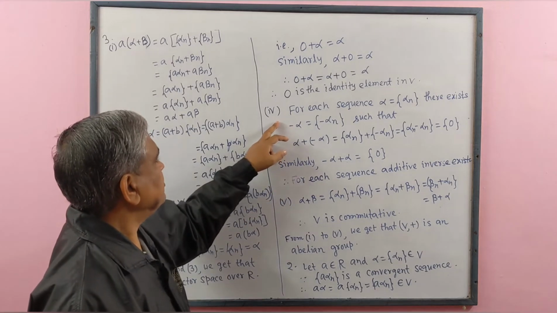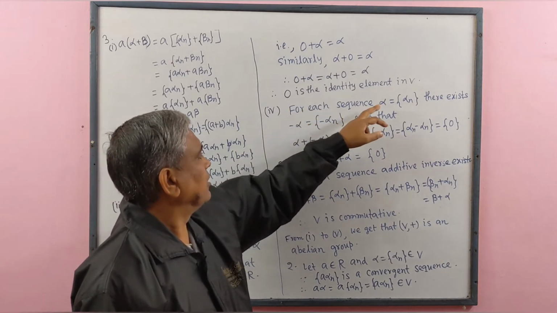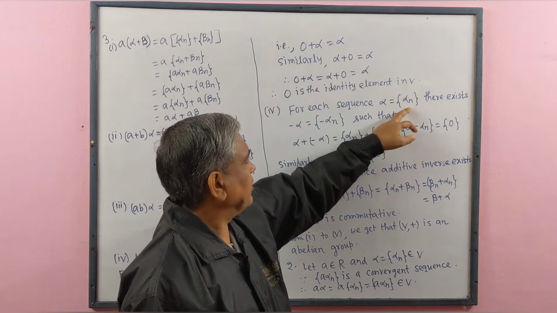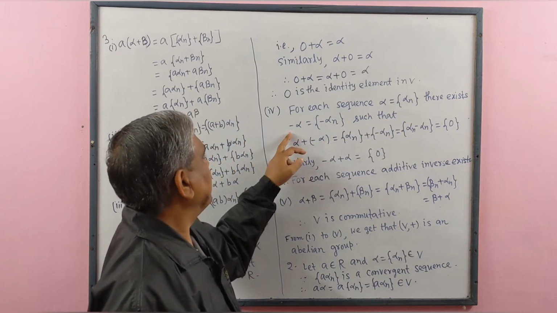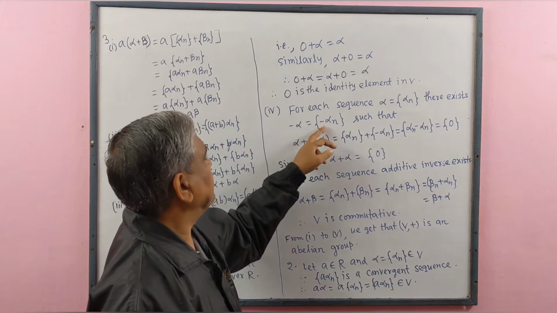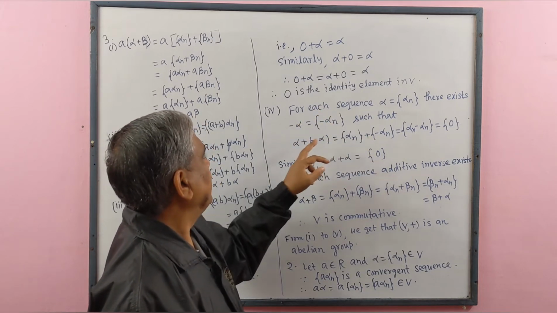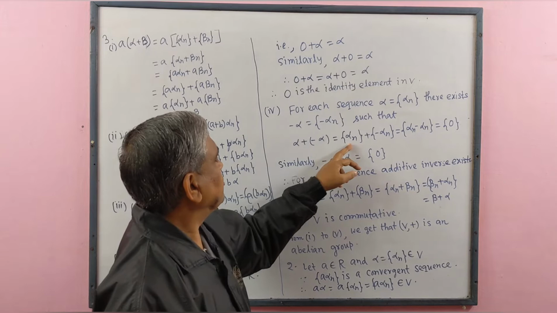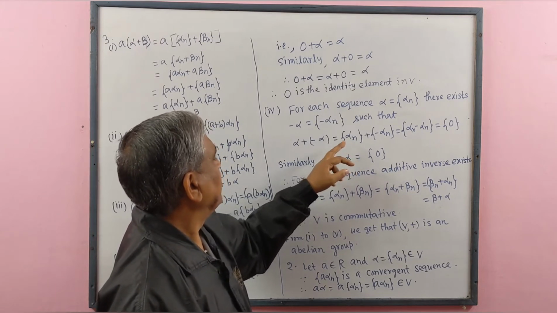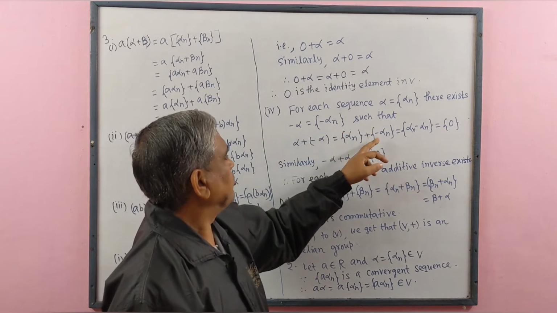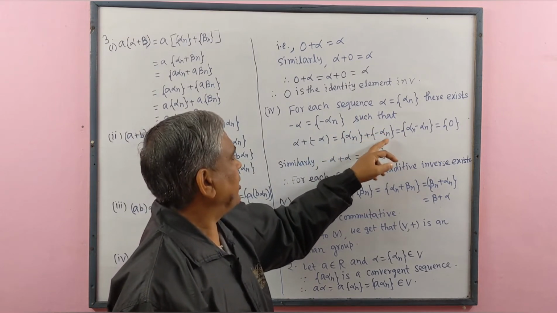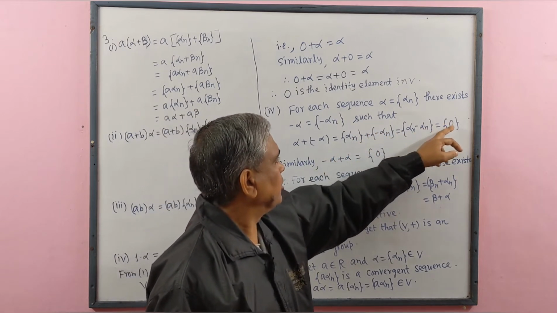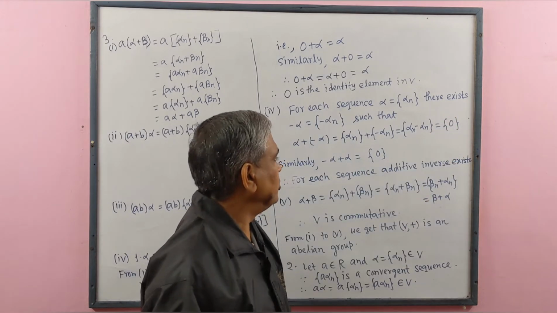Number 4. For each sequence alpha equal to a sequence whose generalized term is alpha n, there exists minus alpha equal to a sequence whose generalized term is minus alpha n, such that alpha plus minus alpha equals a sequence whose generalized term is alpha n plus a sequence whose generalized term is minus alpha n, equals a sequence whose generalized term is alpha n minus alpha n, equals a sequence whose generalized term is 0.